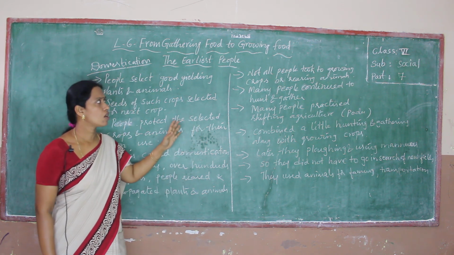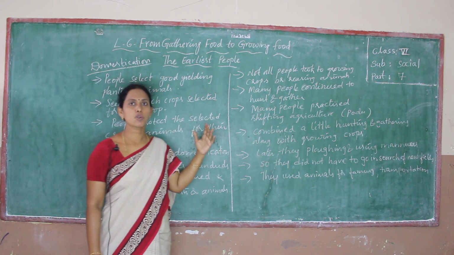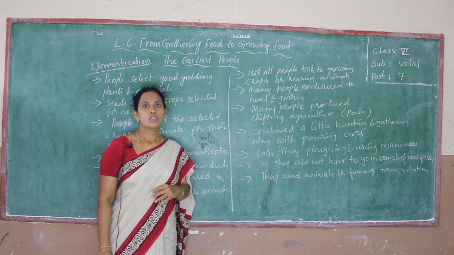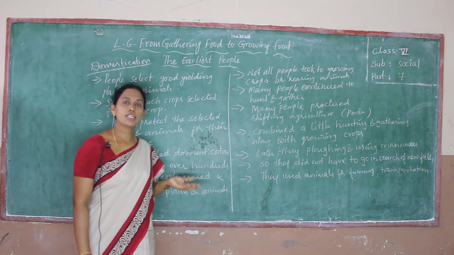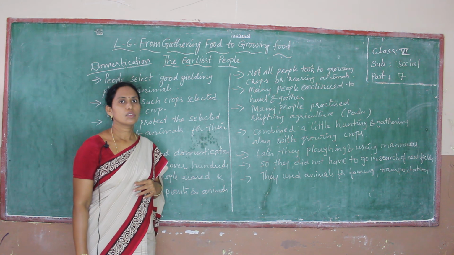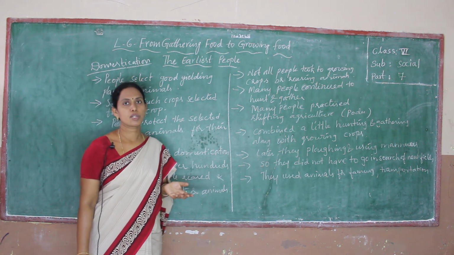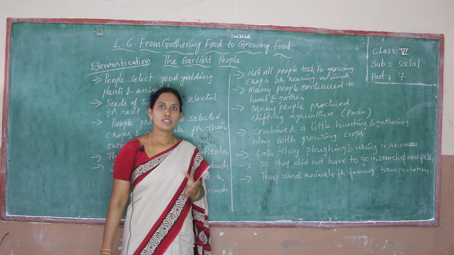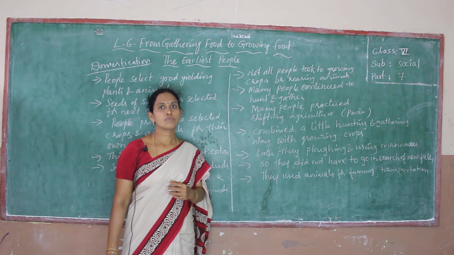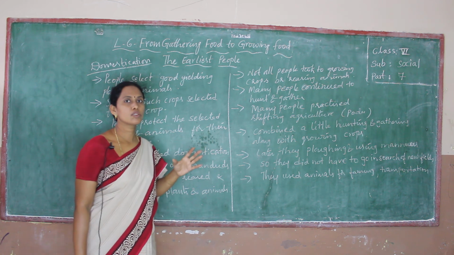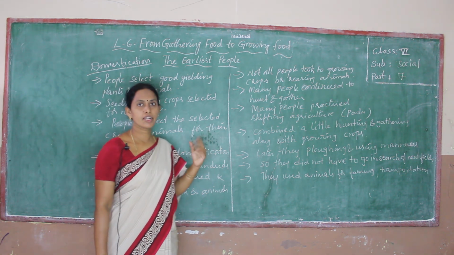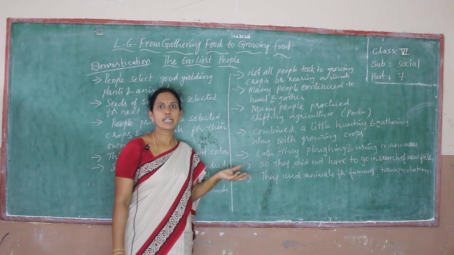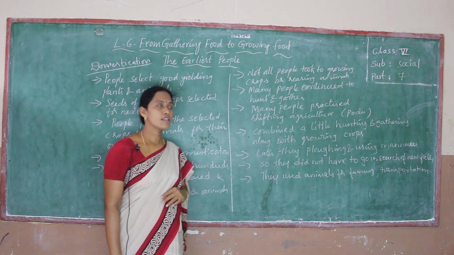Were the earliest people all growing crops only? No. Some of them were gathering food and hunting animals also. So many people continued hunting and gathering. Only some people were doing farming and rearing animals. Many people were dependent on hunting and gathering.